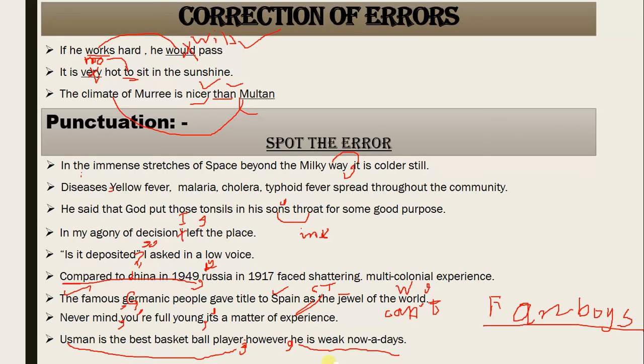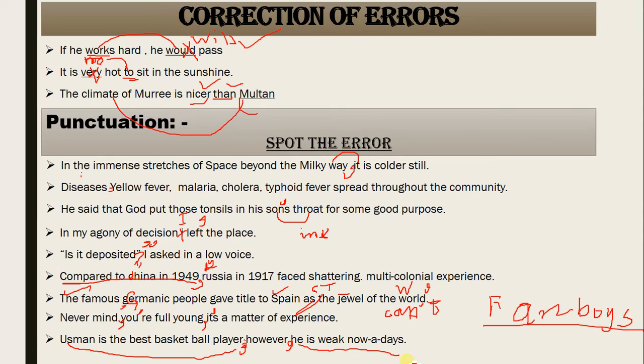So this is the correct structure now, because if we are not using the comma here, the sense would be: Usman is the best basketball player. We got it. However he is weak nowadays. So again, you need to go for quick reading, and when you read quickly without any pause, it doesn't leave a good sense. So then you need to use a comma. However, he is weak nowadays. So the sense is more clear now.